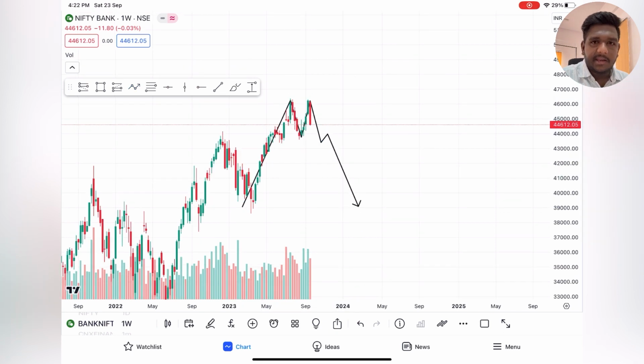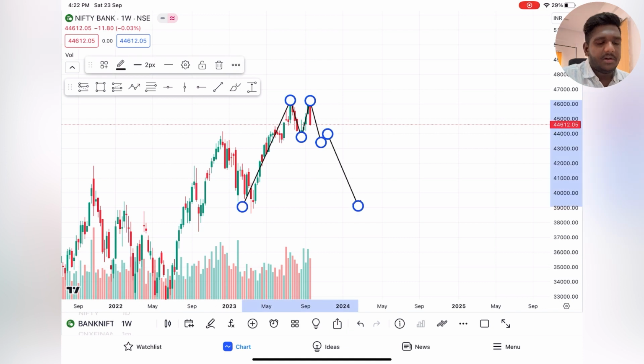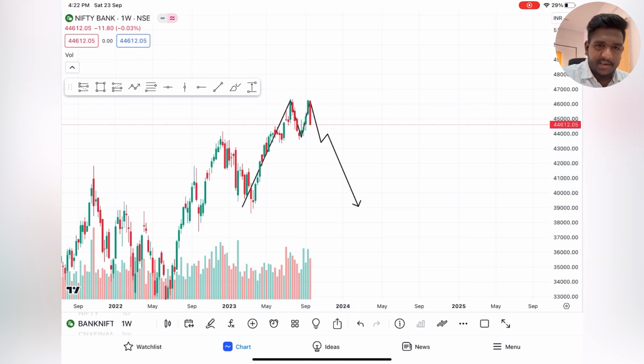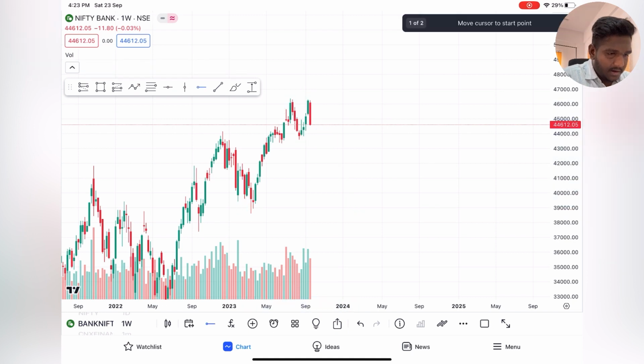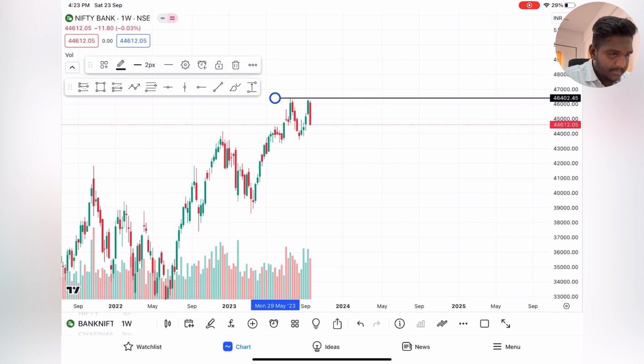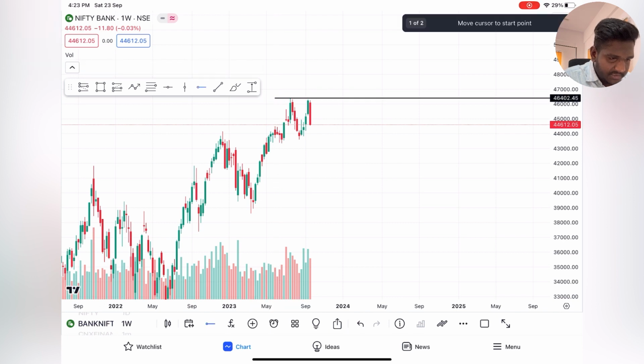This is weekly time frame. If it gives a break over here easily, we can expect till here, but it's a tough situation also. So let's see. Highest resistance, highest support.